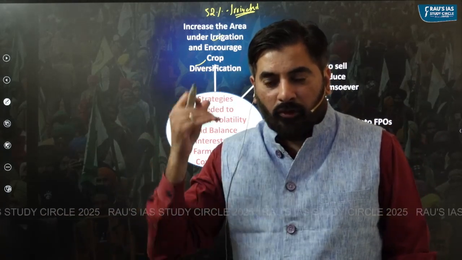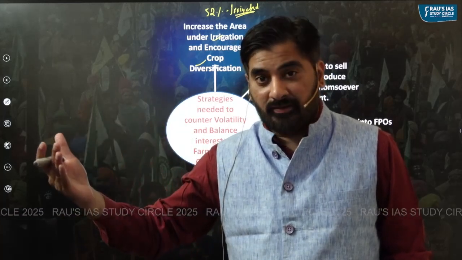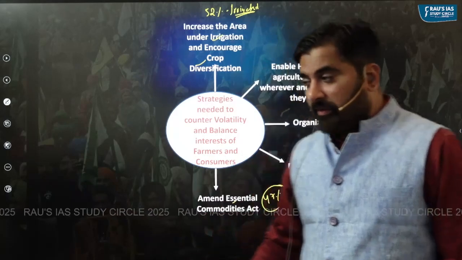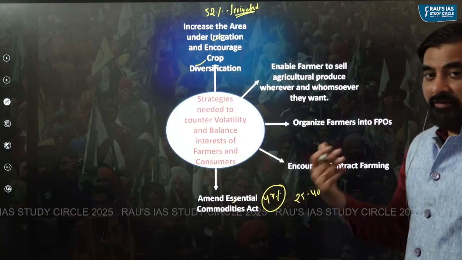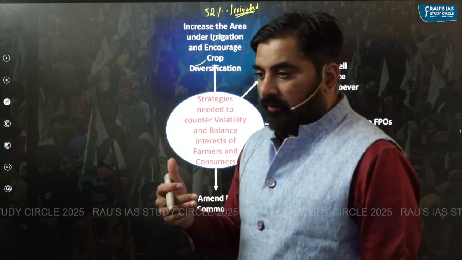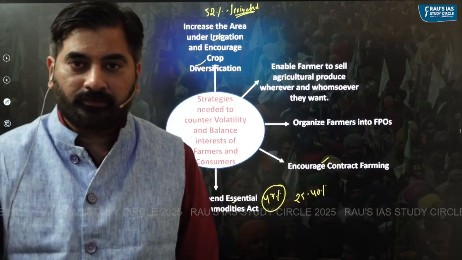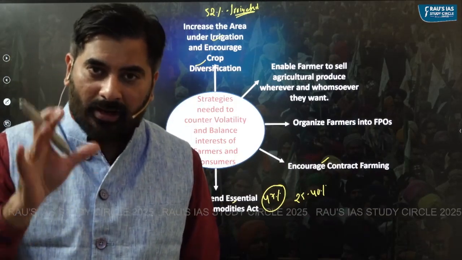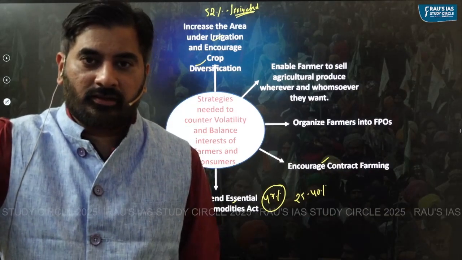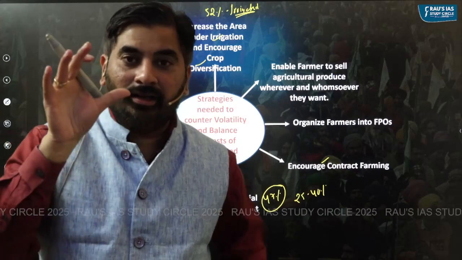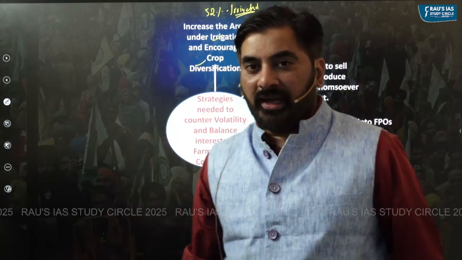So because of poor storage infrastructure, we have higher post harvest losses. According to some estimates, 25 to 40% of agriculture produce gets wasted every year. So when they get wasted, obviously the prices of agriculture commodities would increase. To counter this, we have to amend the Essential Commodities Act, do away with the stock holding restrictions, and encourage more investment in storage, that is construction of godowns and cold chain infrastructure.